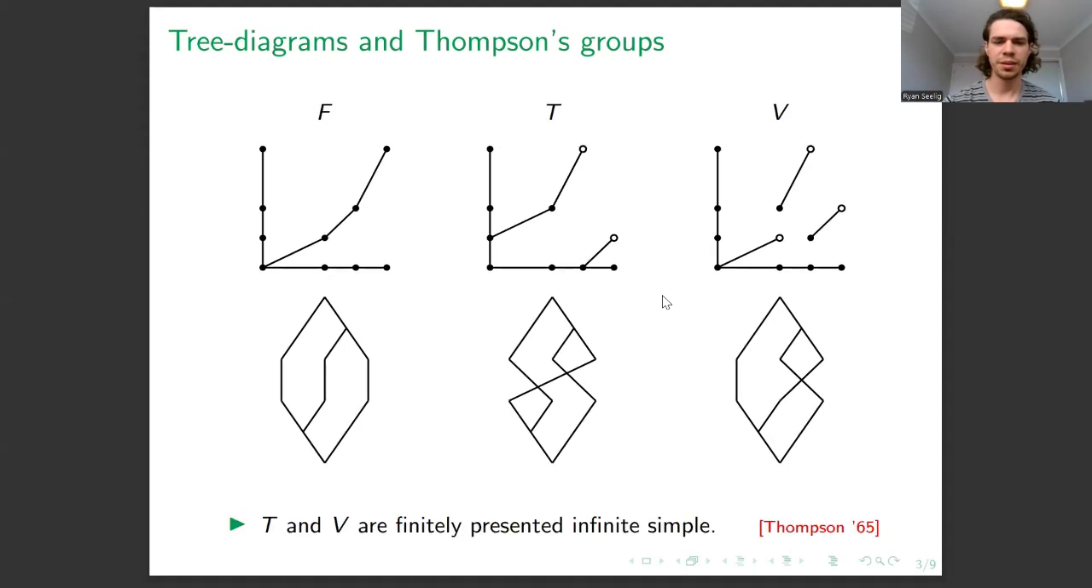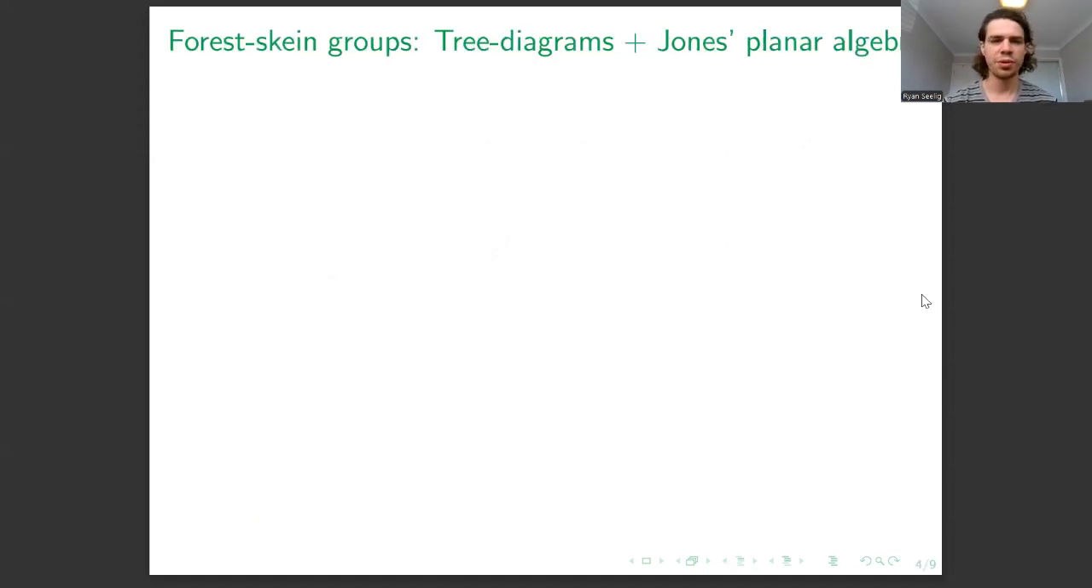Okay. So Thompson's groups, they were famous for giving the very first examples of finitely presented infinite simple groups. And they come about in 1965. Okay. So what was Arnaud Brothier's idea? Forest-skein groups. They mix tree pair diagrams that we've seen just before with Jones planar algebra.